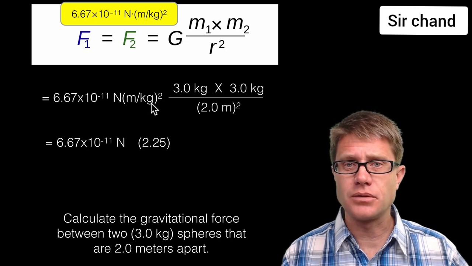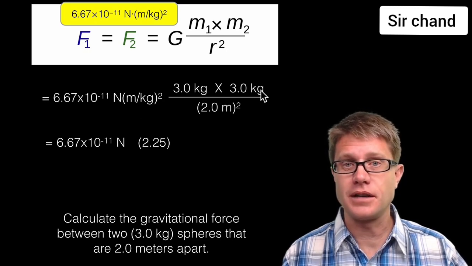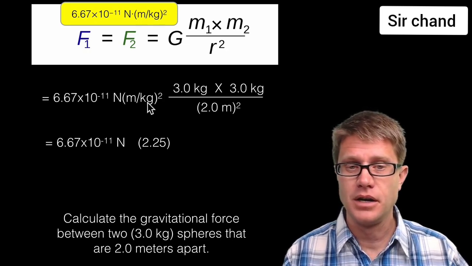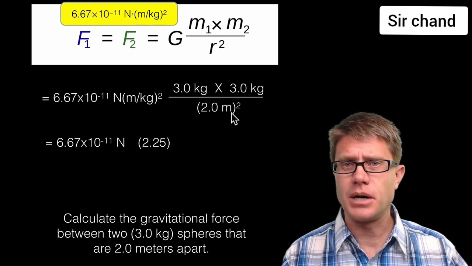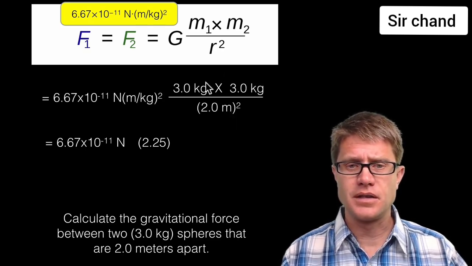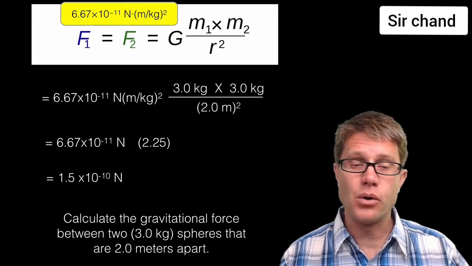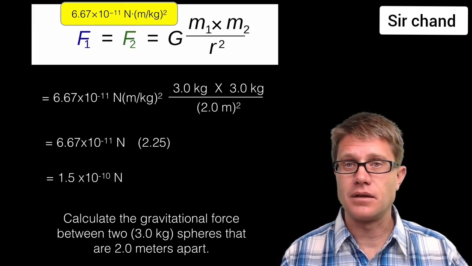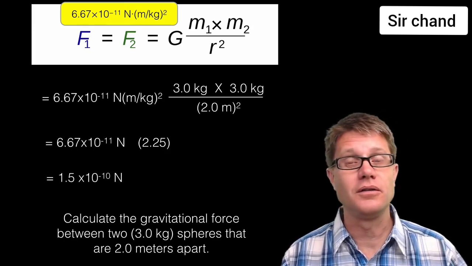What happened to these units? Well, you can see that I've got kilograms squared on the top, kilograms squared on the bottom here. So those cancel. Meter squared on the bottom, meter squared on the top. And this is simply 9 divided by 4, which is 2.25. And so what's going to be my force? 1.5 times 10 to the negative 10th newtons. So it's an incredibly small value.